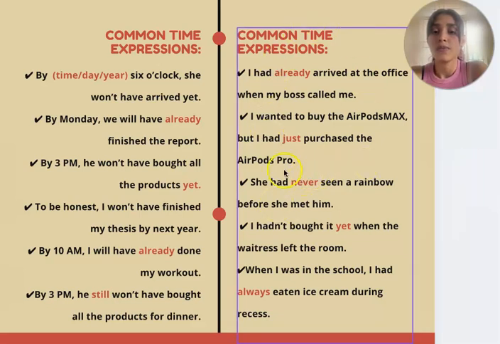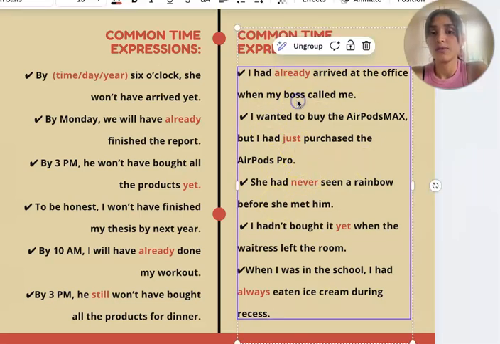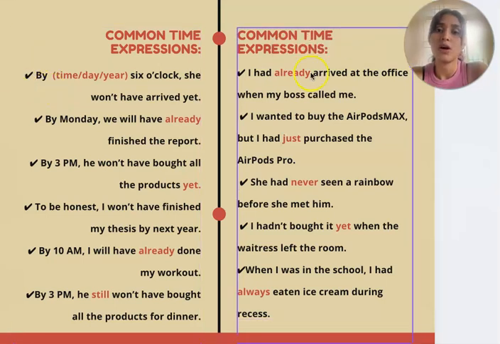Okay, in this part we have some examples with common time expressions using past perfect. For example, I had already arrived at the office when my boss called me. It means that I was at the office first, before my boss.